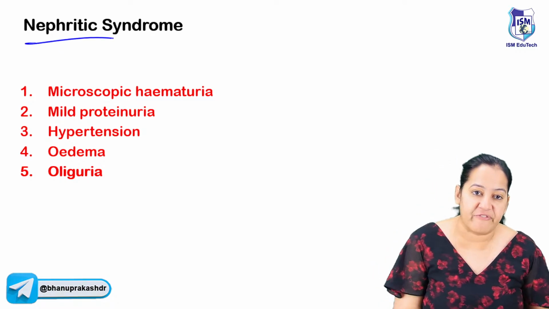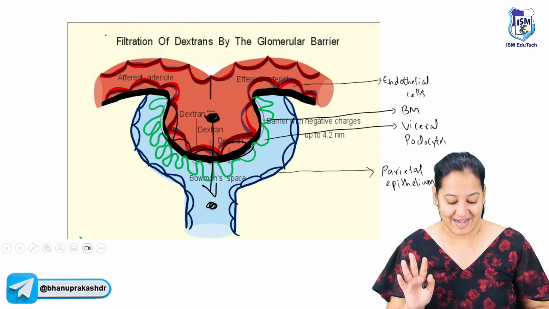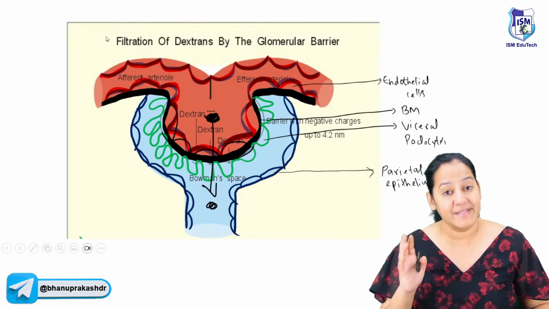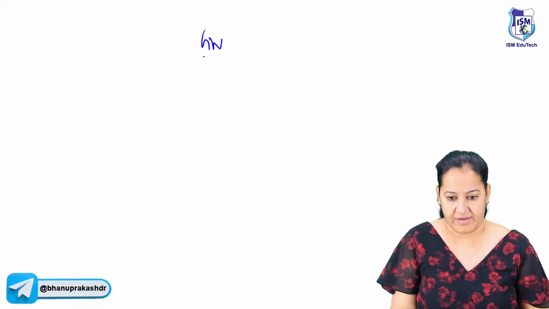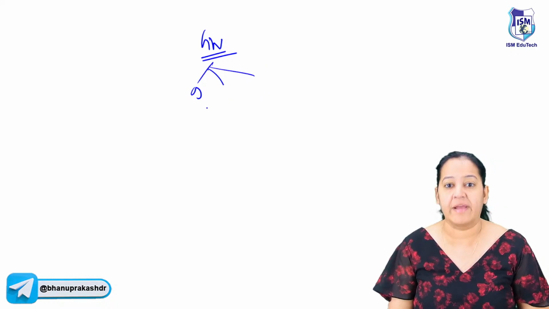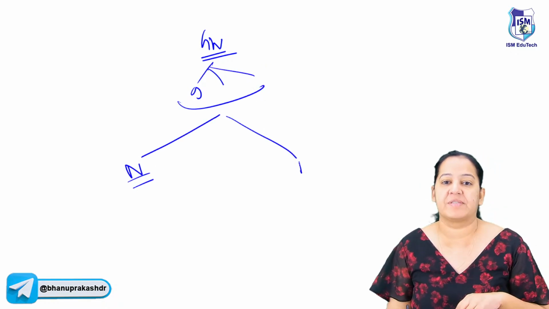Let me come first on nephritic followed by nephrotic, the two syndromes. Now please understand, nephritic and nephrotic, both these syndromes are not diseases. It is a cluster of multiple types of glomerulonephritis. Now, there are many types of glomerulonephritis. Nine of them are primary, many of them are secondary, some of them are hereditary. Some of them present as nephritic syndrome and some of them present as nephrotic syndrome.